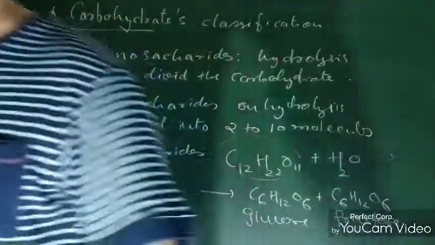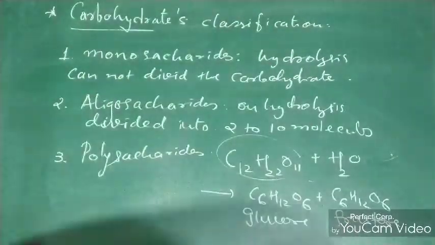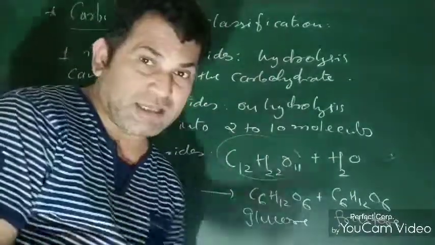So dear students, this is our story about polysaccharides, and this is very simple. I hope you understand monosaccharides, oligosaccharides and polysaccharides.